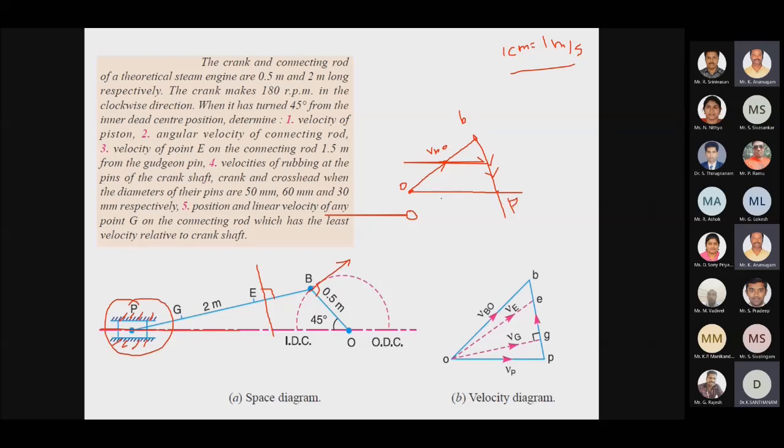Right. So now I have located the piston P, connecting rod B and crank OB. I have drawn a line like this, and here I have drawn a line in the downward direction.